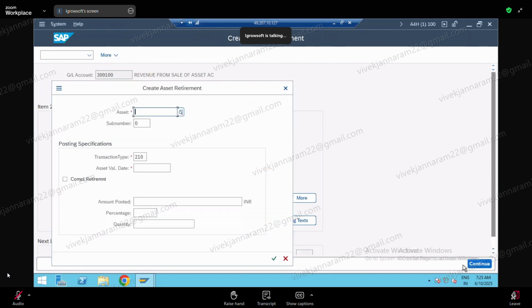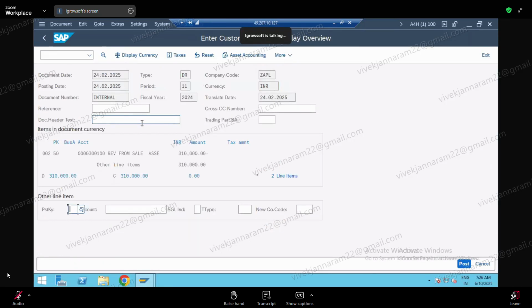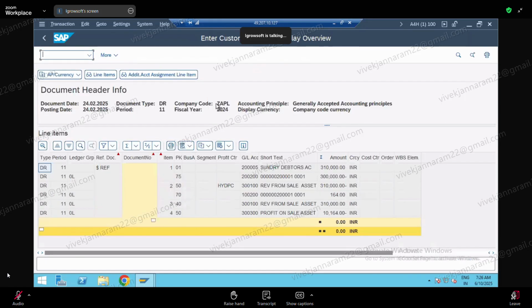Press enter. Then you give the asset number. 2 lakh 1. That's what is the mistake we have done. Asset value date we are giving. Complete retirement we are giving. Okay. So then you go to document simulate. Yellow warning present. So go to asset accounting. You can see the lines here. All the lines you can see. This is asset sale with customer. Okay. Right. So any difference, guys?